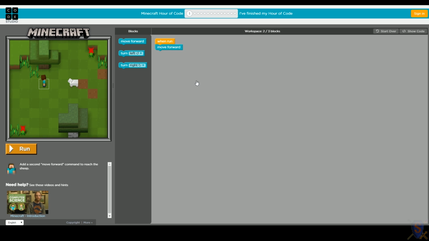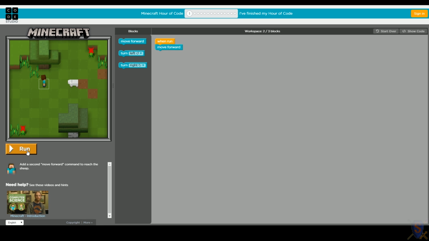All right, so let's take a look at the blocks we have here. When run. Every program that you write during your Hour of Code Minecraft experience is going to start with a when run block. So what does that mean? Well, that means when we click the run button, right? So our run button over here, then do these things. So when run, move forward.